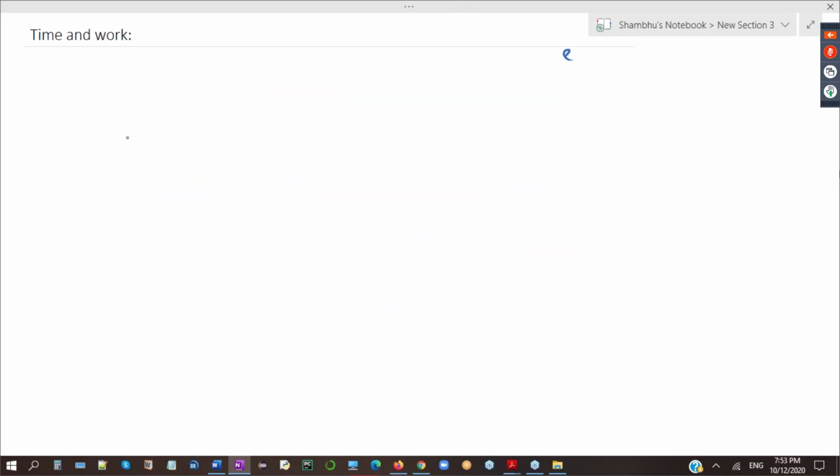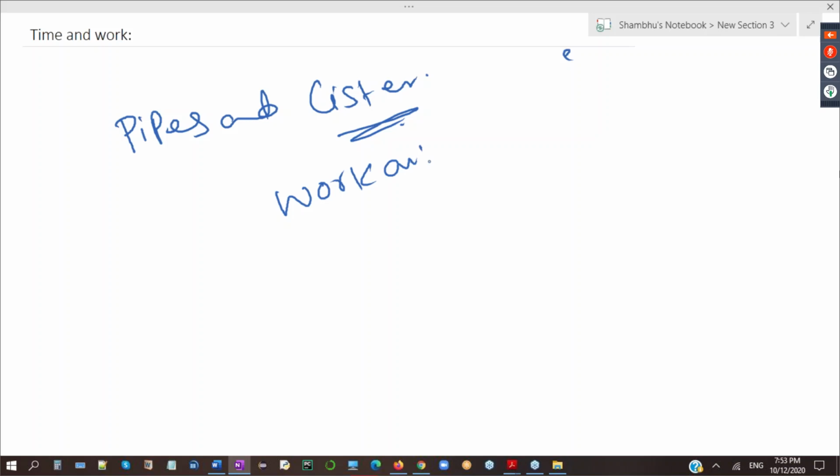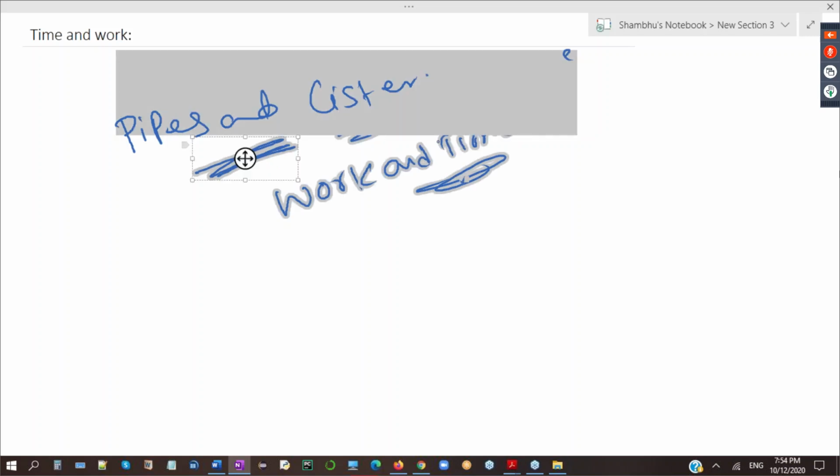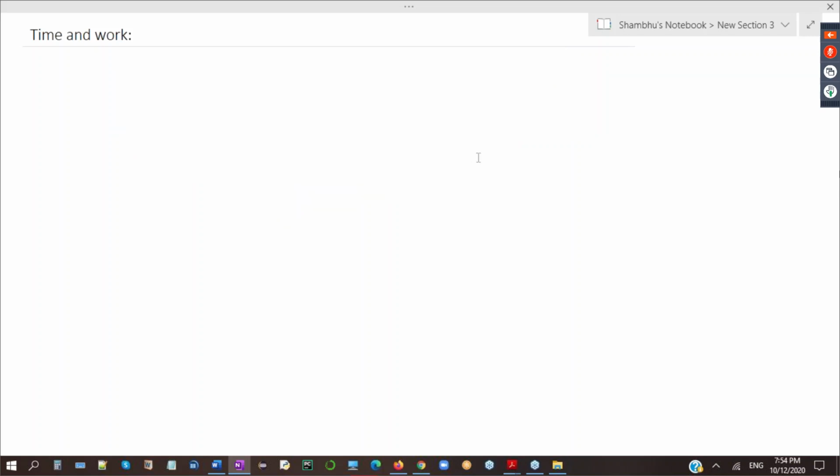Next, pipes and cistern. Varun is saying pipes and cistern. Pipes and cistern you do by yourself, because pipes and cistern and work and time are the same concept. Please do this by yourself. Work and time and pipes and cistern is the same topic. Every concept, everything is the same. There is no difference. Weightage will be more on number system. Number system, even profit and loss, even mixtures and allegation is a good topic.